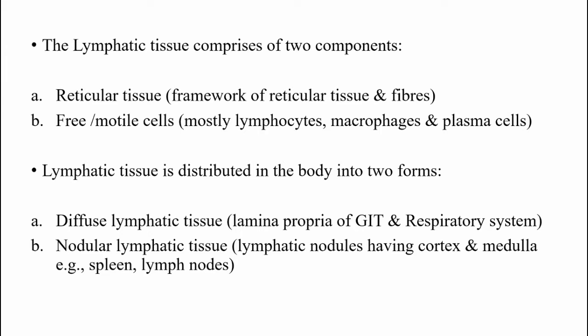The epithelium of the GIT is simple columnar, with few modifications in different components. Then there is the lamina propria, and in the lamina propria of the GIT and respiratory system, you will find diffuse lymphatic tissue.